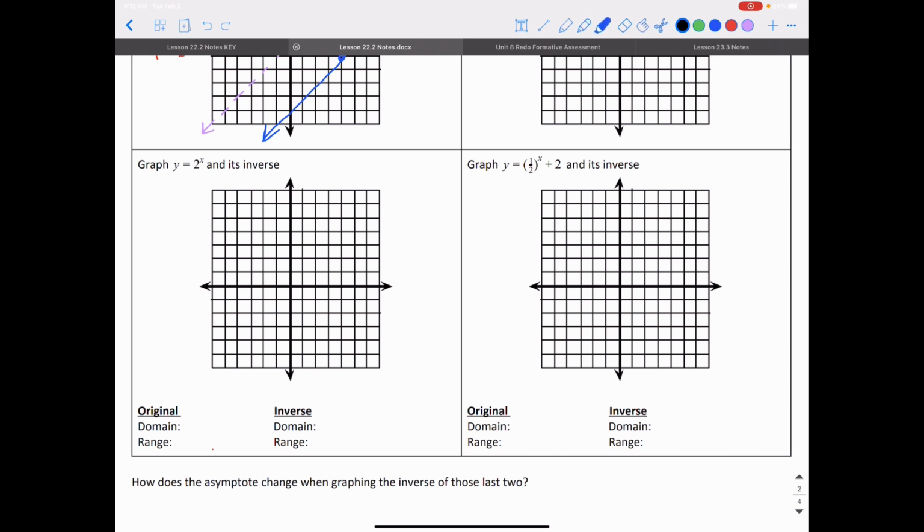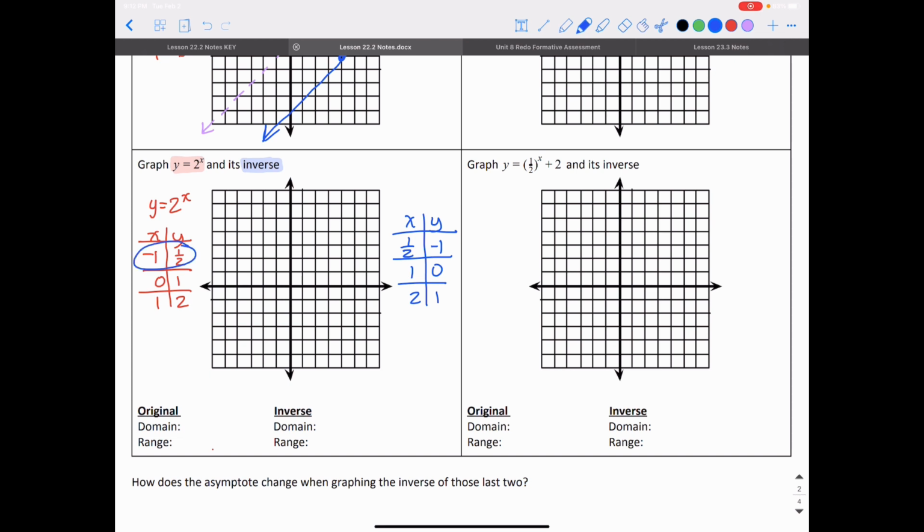I have y is equal to 2 to the x power. I don't know what the inverse equation looks like to that yet, but I want to graph it based on the fact that I can flip my x and y values. So I have y is equal to 2 to the x power. We've done this a million times already. For exponential functions, I have -1 and 1/2, I have 0 and 1, and I have 1 and 2. To find the inverse, I don't know what the equation looks like yet, but I do know what the table looks like. It's going to be 1/2, -1, 1 and 0, and 2 and 1.